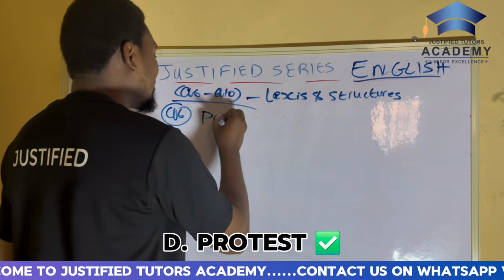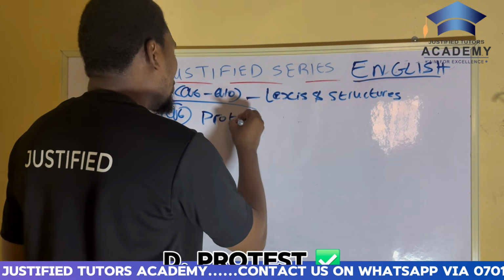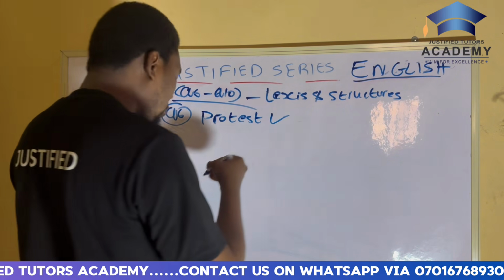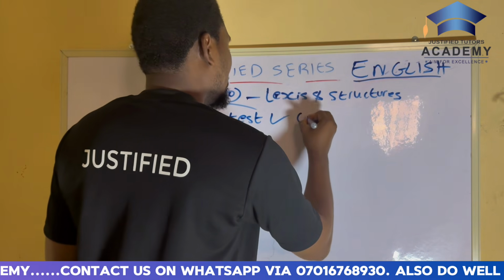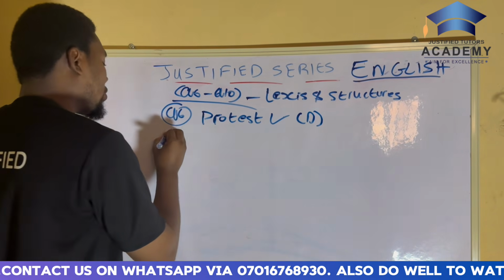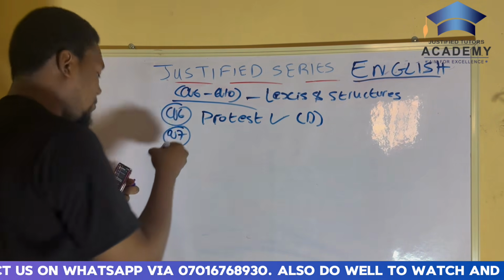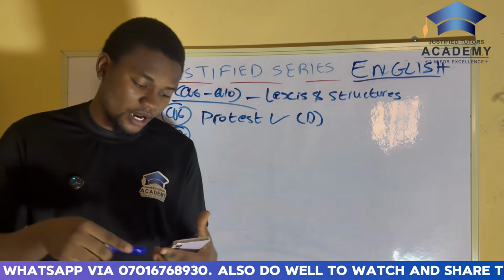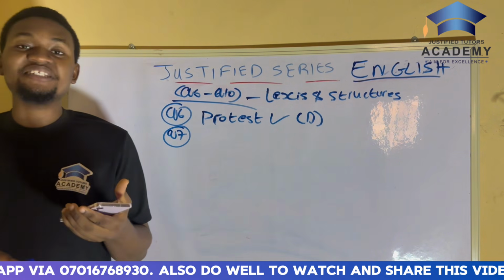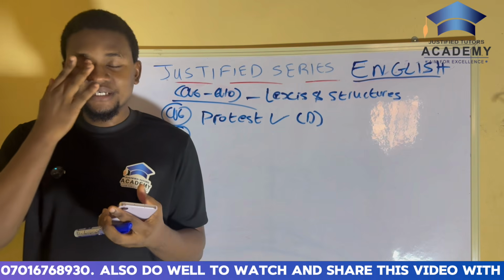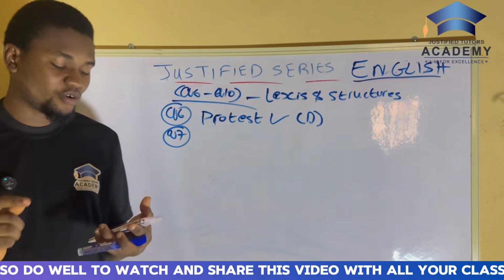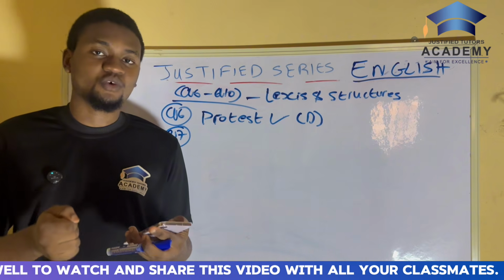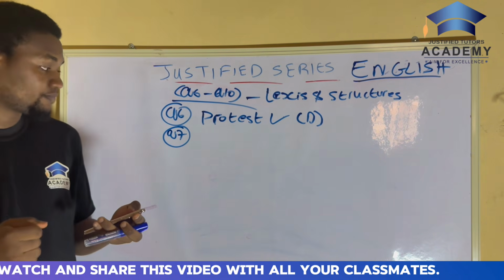So the correct answer to question 6 is a protest. Now note, you are to fill these sentences with the correct option. So option D. You have to fill them with the correct option. There might be another option, maybe B, sounding somehow to your ear. Please, you have to pick the option that is very, very correct. That is the best one. Are you getting me? That is that question.